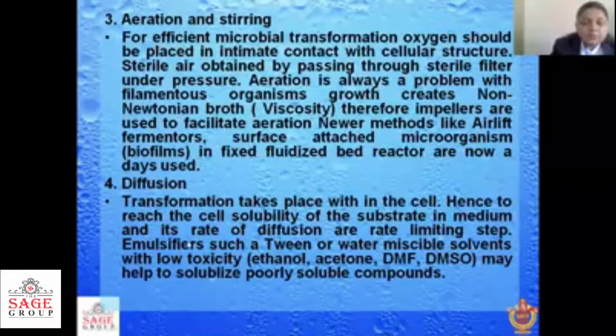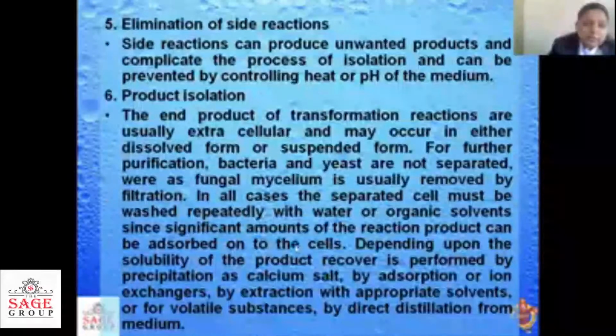So we can use some emulsifiers such as Tween or water miscible solvents with low toxicity to increase the solubility of poorly soluble compounds. Like this, diffusion can be increased by adding emulsifiers, so there is proper diffusion inside the medium.